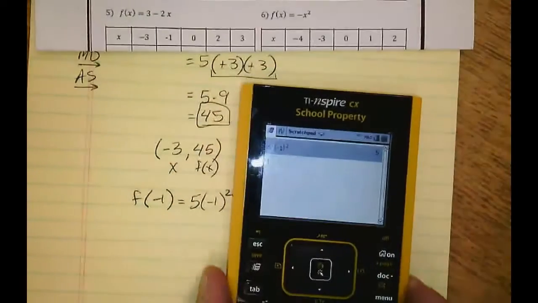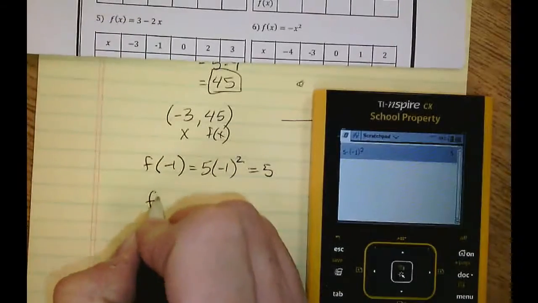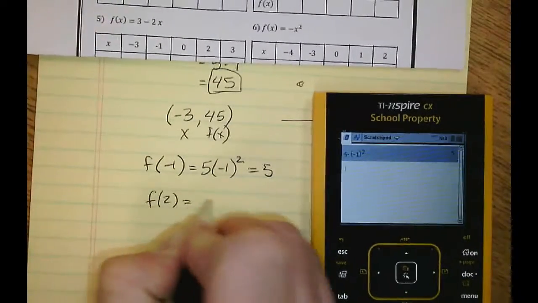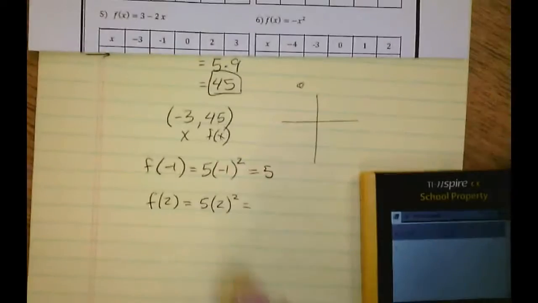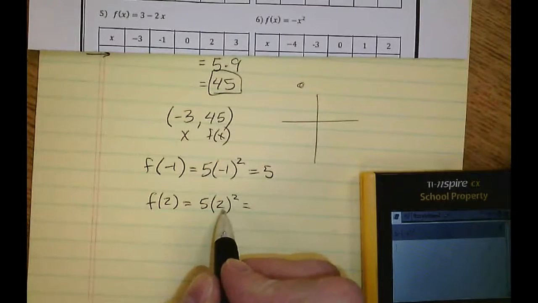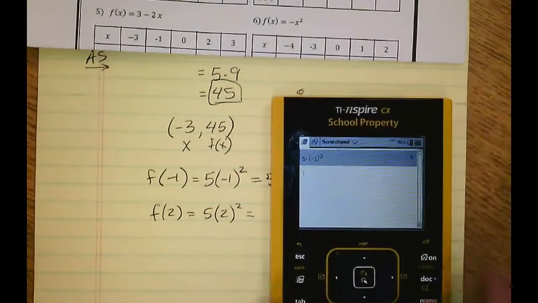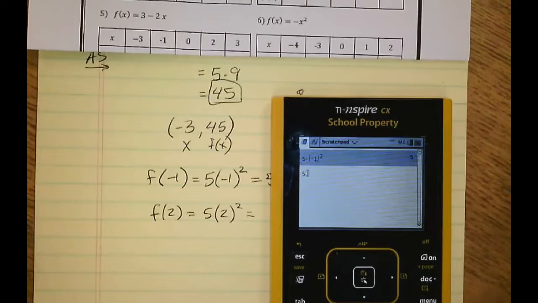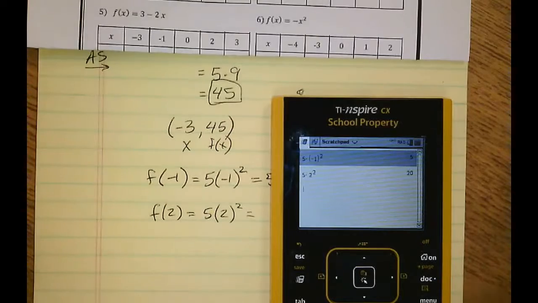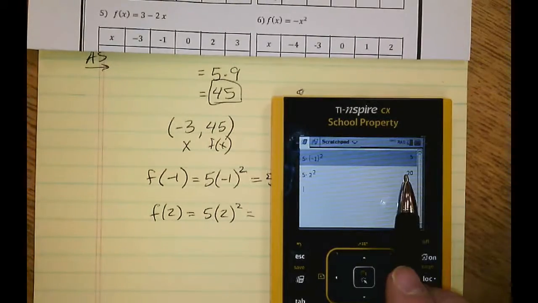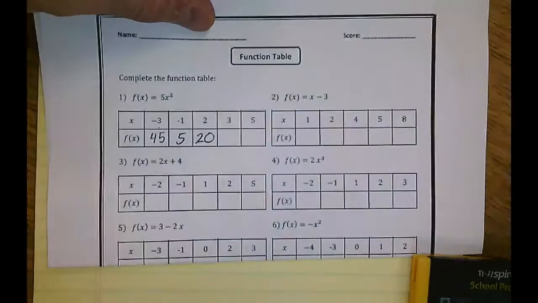Do the same thing for f of 2. f of 2 equals 5 times 2 squared, which, by the way, 2 squared is 4. 5 times 4 is 20, so I know I'm expecting 20 as an answer. But if I wanted to use the calculator, it'd be 5 times 2 squared. And we get 20 as our answer. That's going to go to the next one.